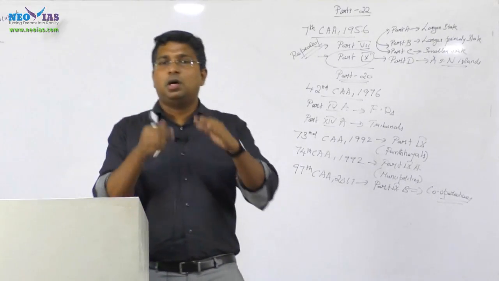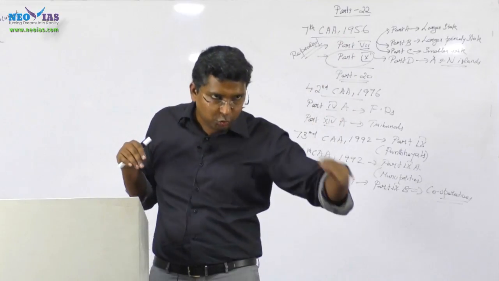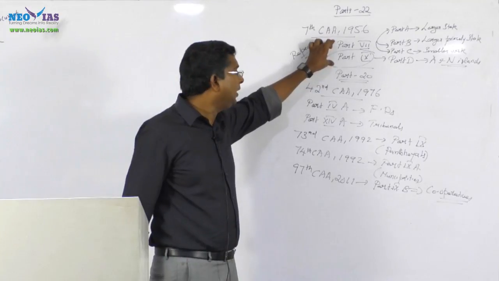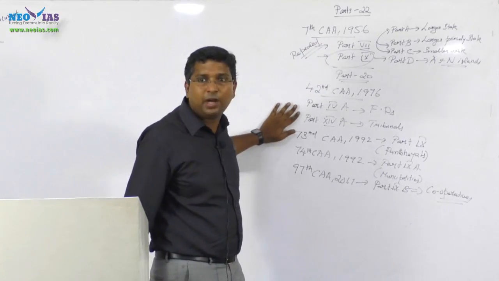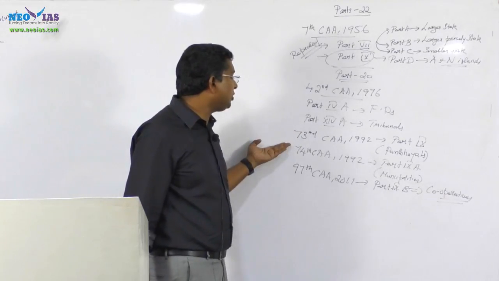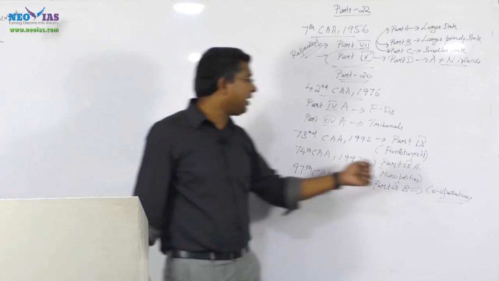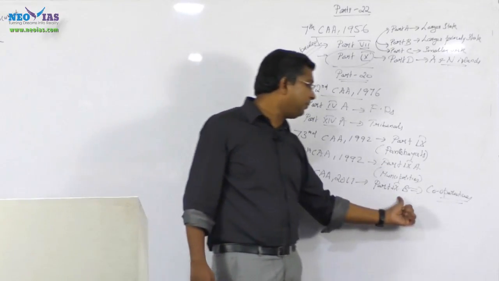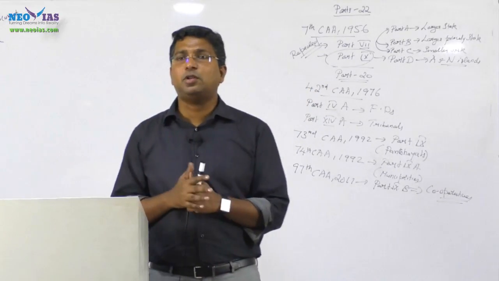So this is how the parts have evolved. From 22 parts, it was reduced to 20, that is Part 7 and Part 9 were removed. Then the 42nd Constitutional Amendment added 2 parts, Part 4A and Part 14A. The 73rd Constitutional Amendment Act added Part 9. The 74th Constitutional Amendment Act added Part 9A. The 97th Constitutional Amendment Act added Part 9B. So now we are having 25 parts.